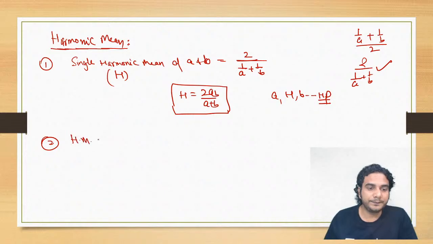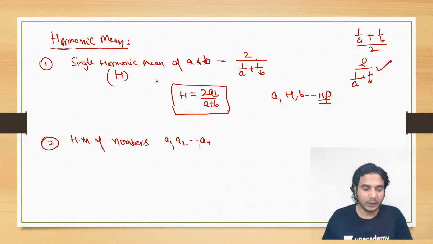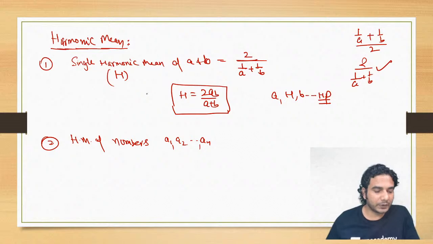Second point is harmonic mean of n numbers, say a1, a2, and so on up to an. And there's no restriction like we had in geometric mean that numbers should be positive. There's no restriction in arithmetic and harmonic means. All right. So single harmonic mean is nothing but